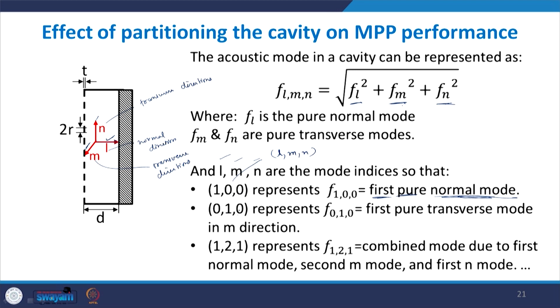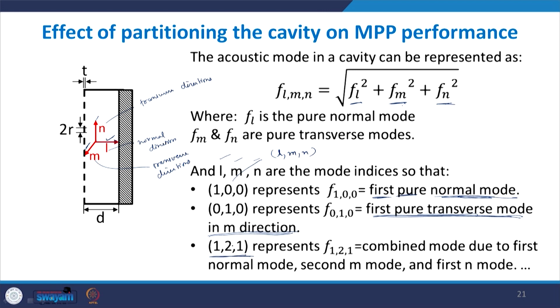So, when these two are 0, which means that the normal mode has not been set up, only the transverse mode is present. So, this is the first pure transverse mode in the M direction. And similarly, if we have some expression like 1 2 1, this is a way to represent the various modes set up within a cavity.